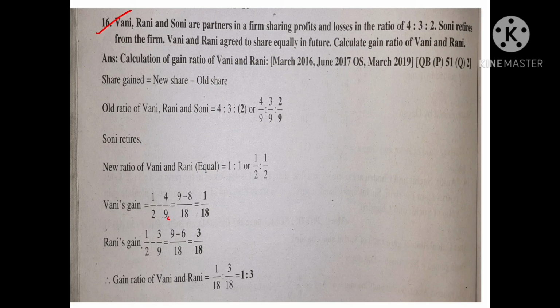So the common denominator is 18. For 2 and 9, the common denominator is 18.